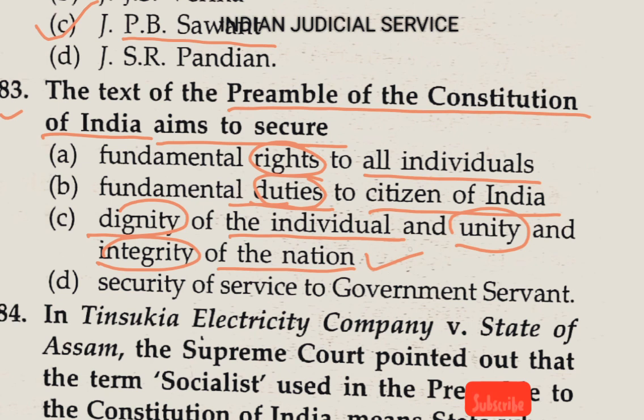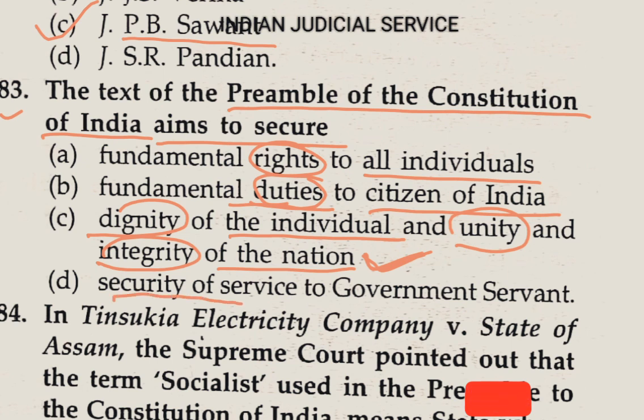This statement we find in our preamble. So I request you again, please try to learn the preamble of the constitution, because it is very helpful in solving questions, as most questions are related to the preamble.